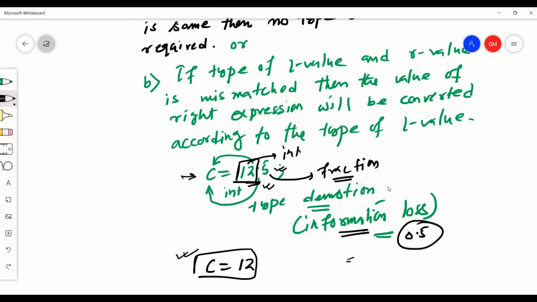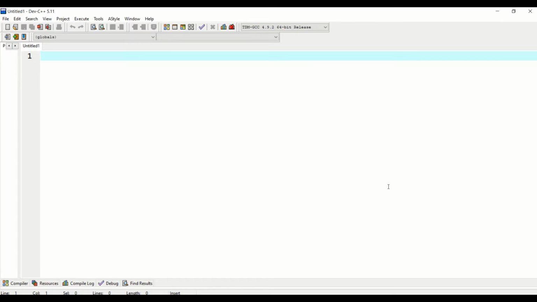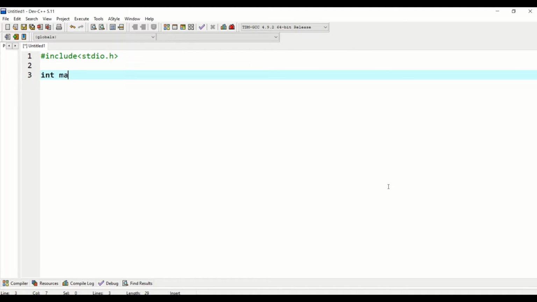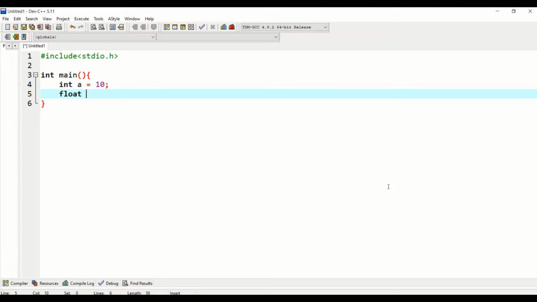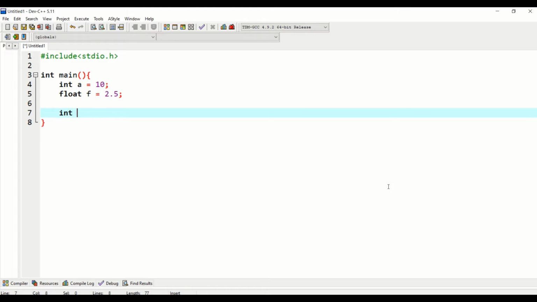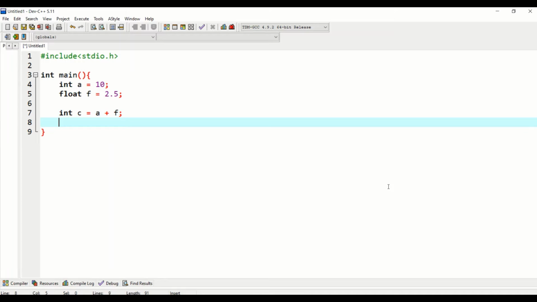Okay, so let's see this in comparison. Let's write this code. We have integer a equal to 10 and float f equal to 2.5. Now we do integer c equal to a plus f, and let's print the value of c.